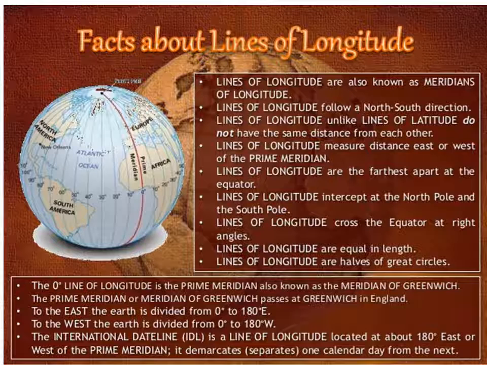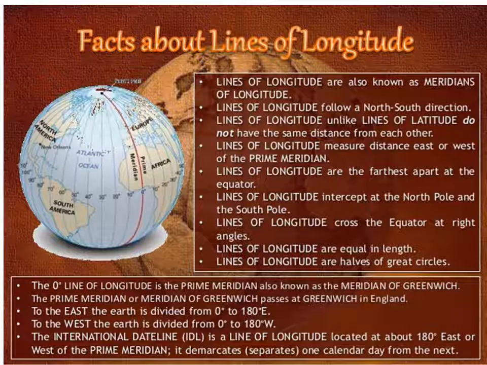So lines of longitude measure distance east or west of the prime meridian. 180 meridians are to the west of the prime meridian, and we can mark it as west. Okay, and 180 degree E and 180 degree W is the same line and is also referred to as the international dateline.